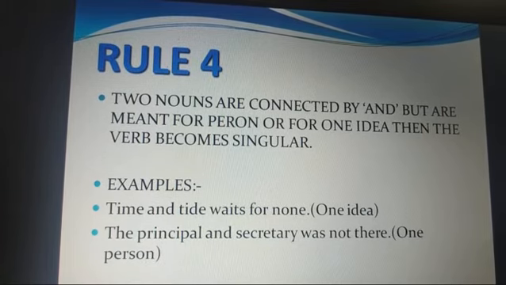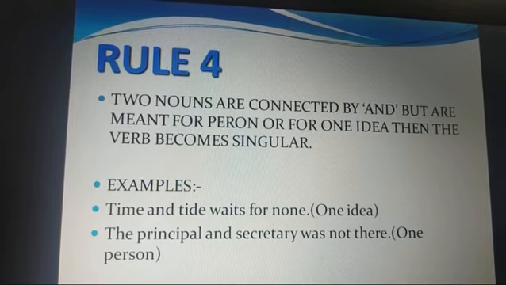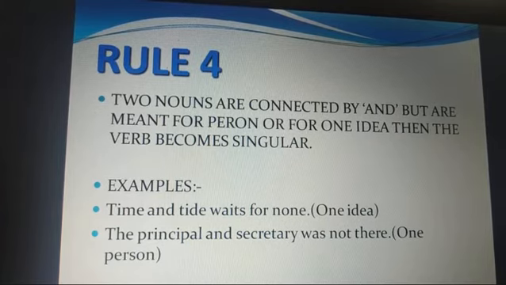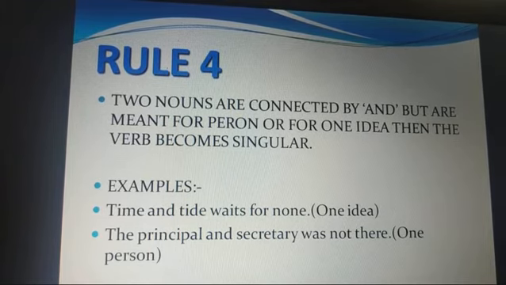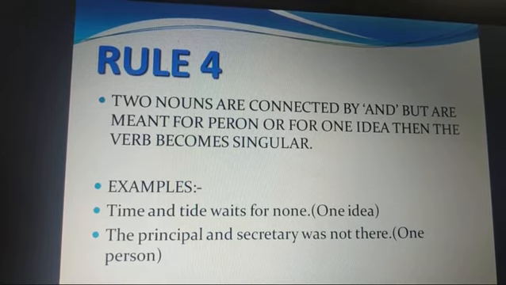When two nouns are connected by and but are meant for one person or one idea, then the verb becomes singular. For example, sometimes there is a team, a group of people who are considered as one team. At those times we are going to use singular verbs. For example, time and tide waits for none. It doesn't wait for anybody. Time and tide are two different things, but here they are considered as one. So instead of wait, we are using waits.